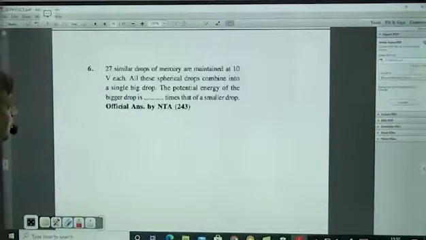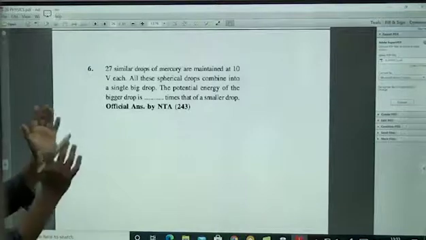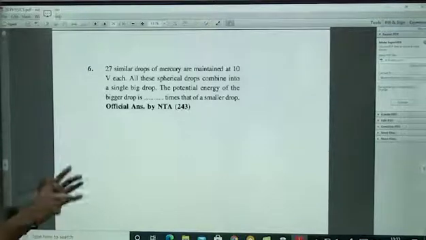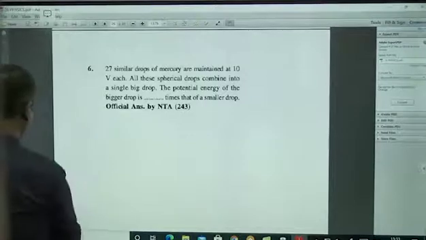27 similar drops of mercury are maintained at 10 volts each. All these spherical drops are combined into forming a bigger drop. So for that bigger drop, all the charge will get added up. Correct or not?